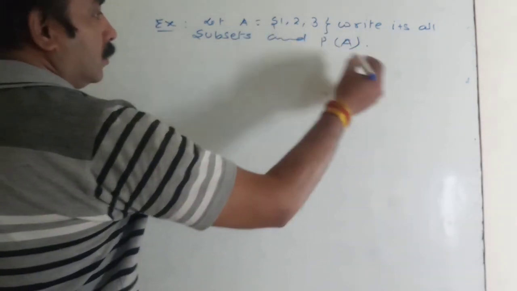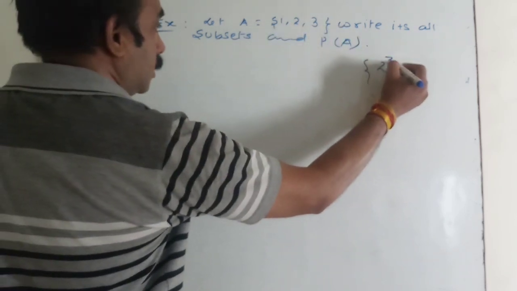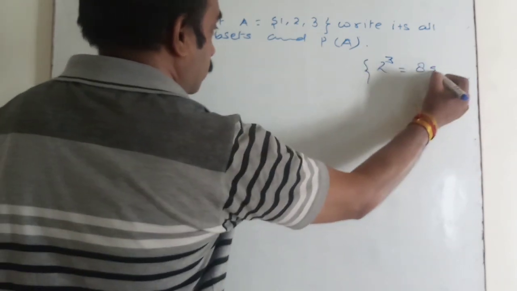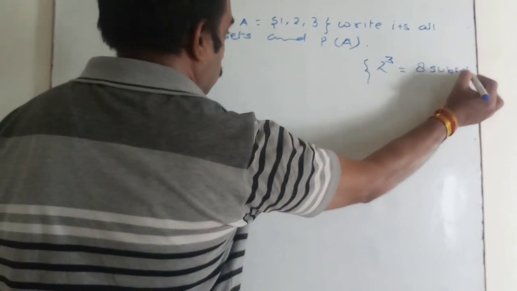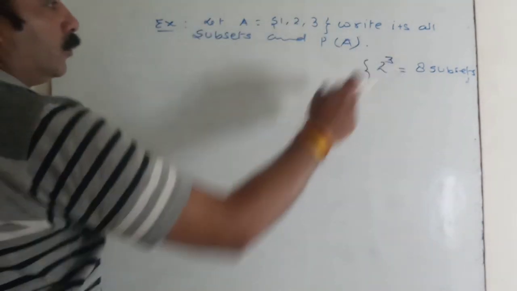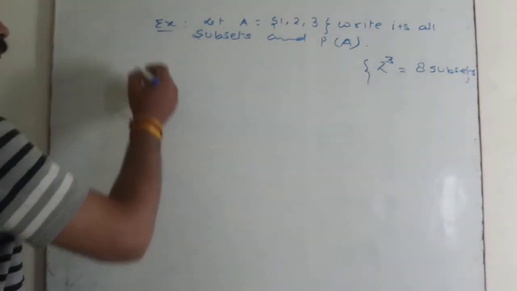Since this set has 3 elements, its total subsets will be 2 to the power 3, that is 8 subsets.